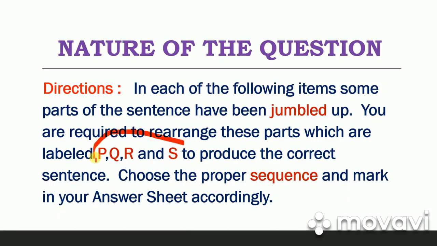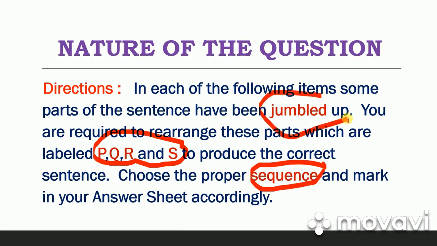Let's have a look at the nature of the question in which there are four parts of a sentence which are jumbled and labeled as P, Q, R and S. Our job is to rearrange them in order to form a proper sequence. These are the jumbled parts of a single sentence.